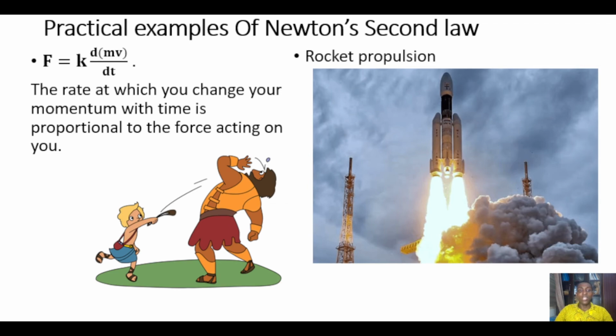Rocket propulsion. And so with rocket propulsion, we are saying that there are burning gases coming out from this rocket, and these burning gases have some rate of change of momentum, which will further help propel the rocket upwards. To understand this, I have also explained it in the third law. Okay, but this is the second law. So for now, let's take it as this. Then when you get to the third law, you get a better view of what we are saying right here.